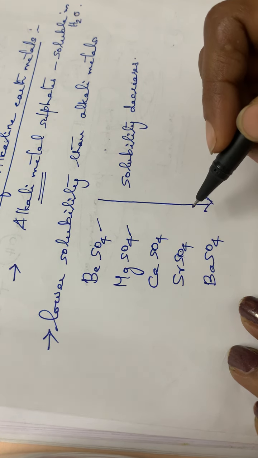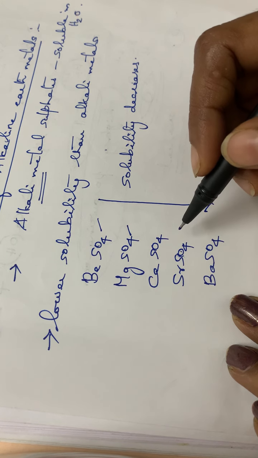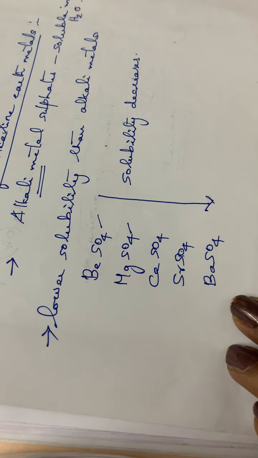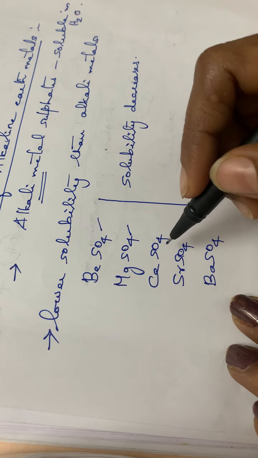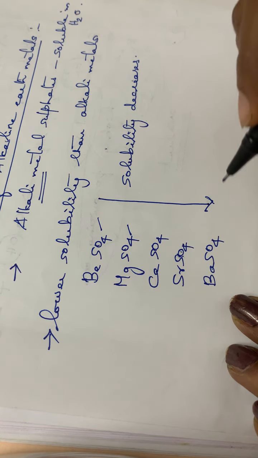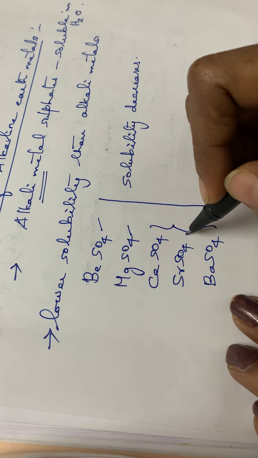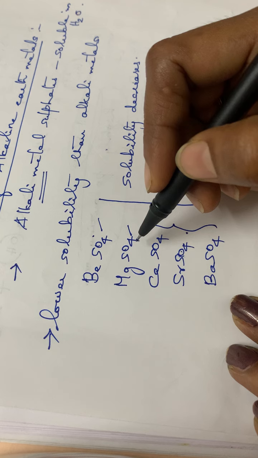They are partly soluble. You might have seen barium sulfate, calcium sulfate and strontium sulfate in your mixture analysis, right, in your plus two group, isn't it? You had identified some anions and cations. So there you might have seen calcium, strontium or barium sulfate. So they are sparingly soluble or partly soluble. But these two, beryllium and magnesium sulfates, are highly soluble.